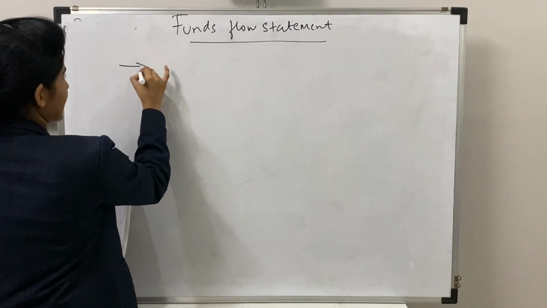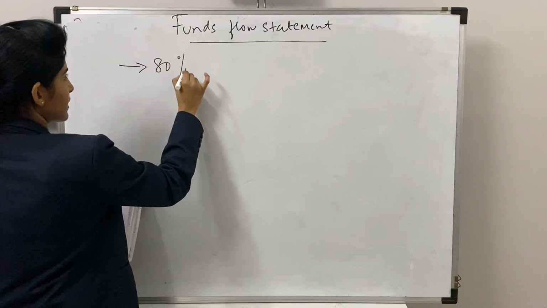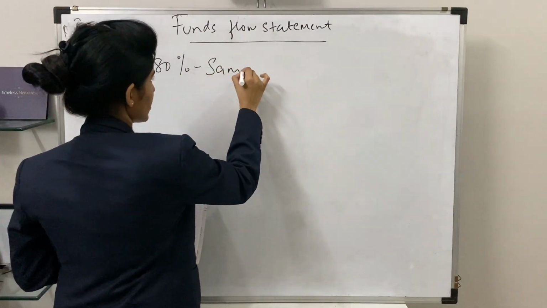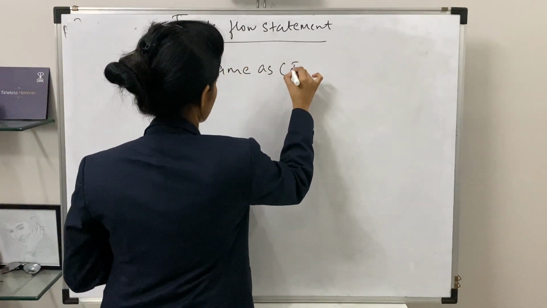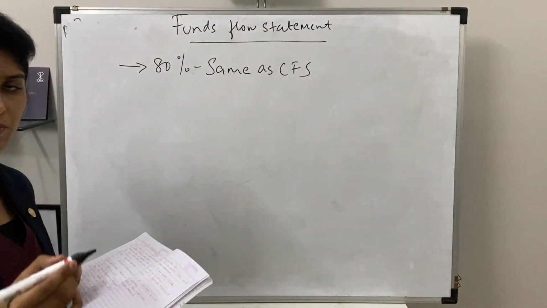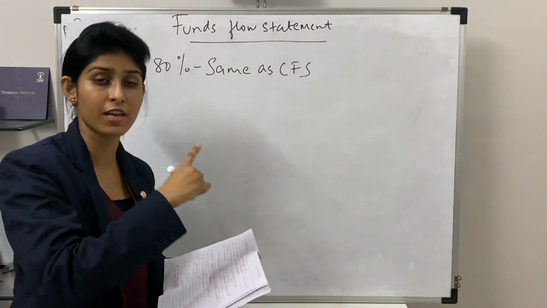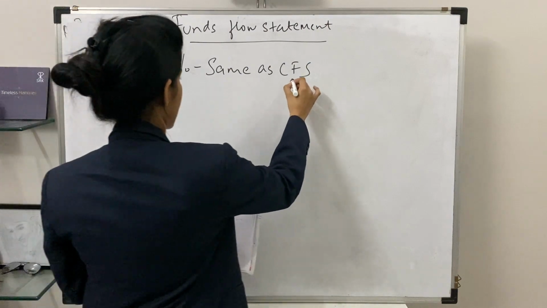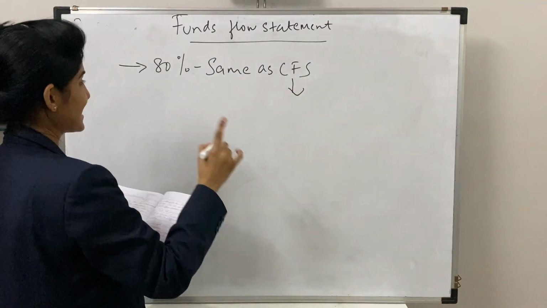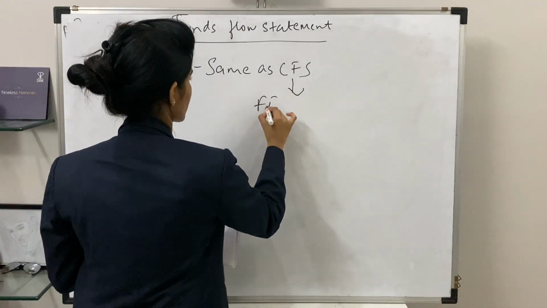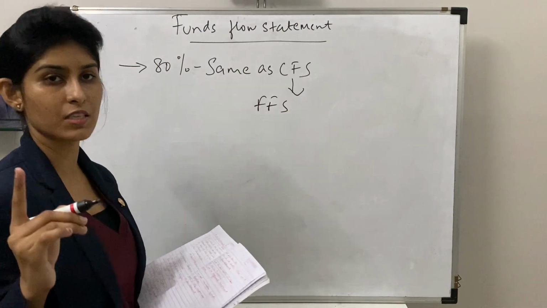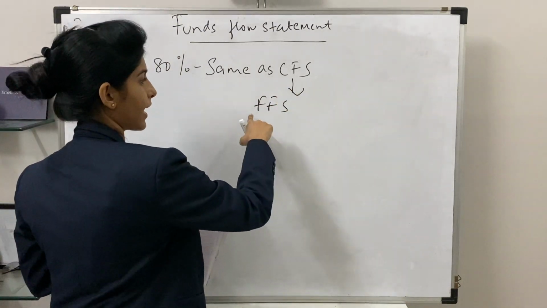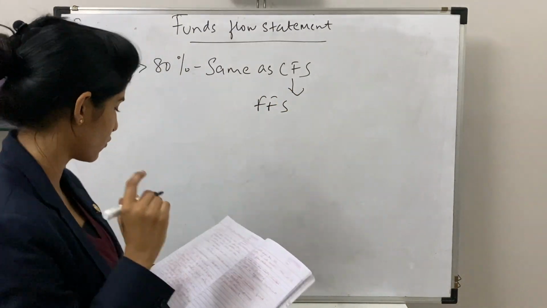First of all, it is 80% the same as your cash flow statement. Most of the treatments you are doing in your funds flow statement are the same as in your cash flow statement. So after studying your cash flow statement, you can easily understand your funds flow statement. This CFS is for cash flow statement and this FFS is for funds flow statement.